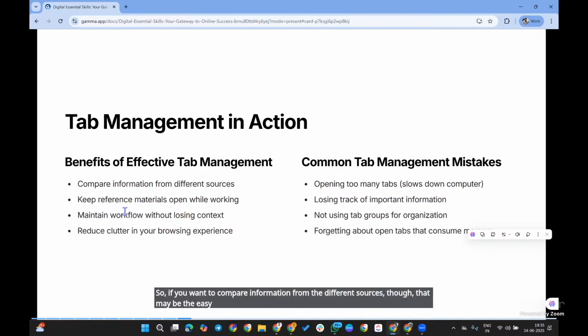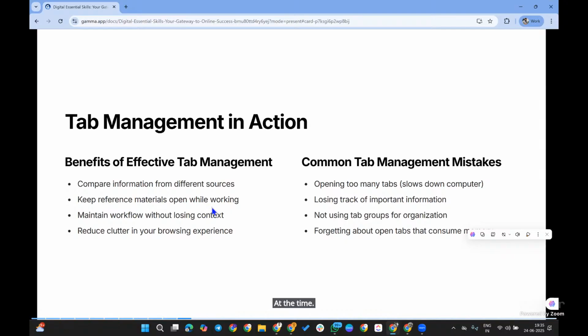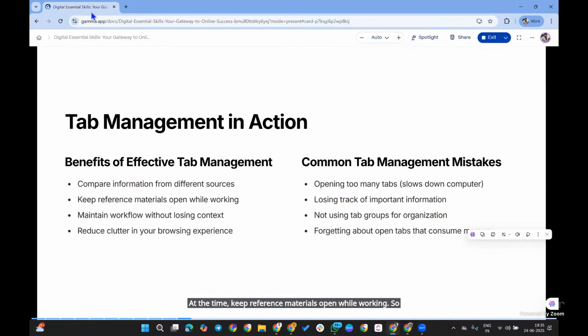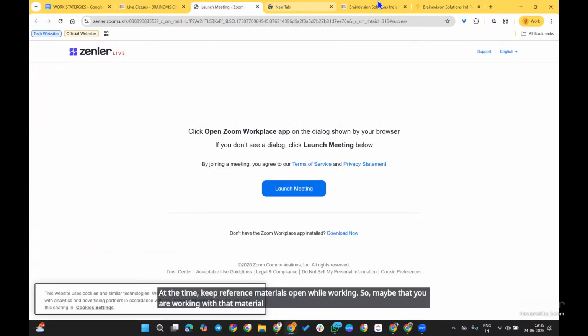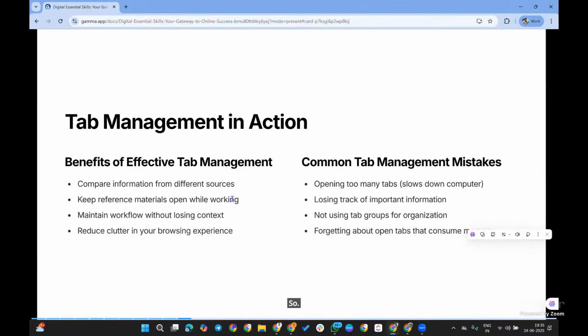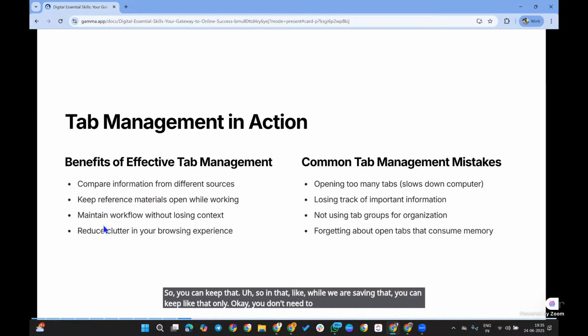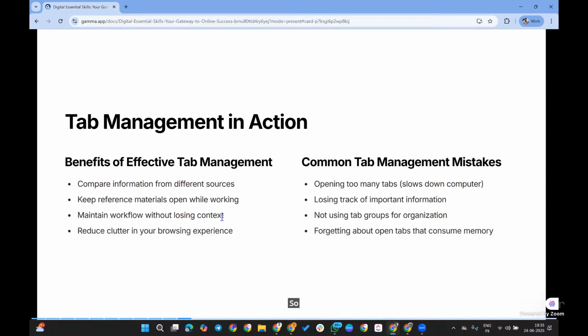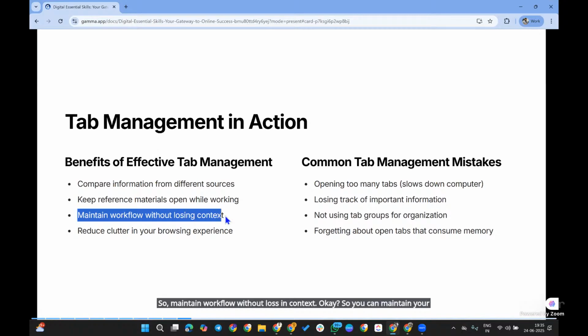Keep reference materials open while working, maybe PDFs or PPTs that you are looking into, so you don't need to close them again and again. And maintain workflow without losing context.